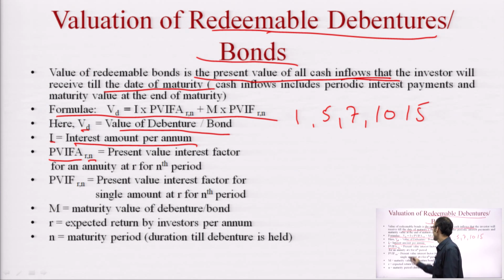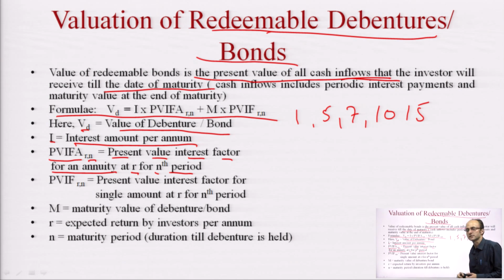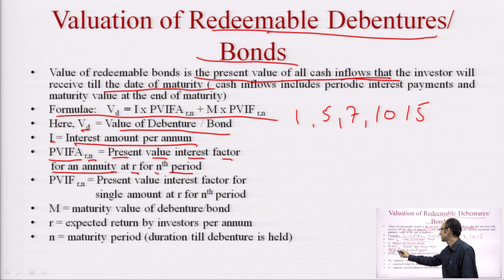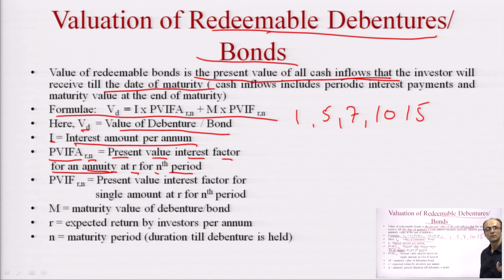PVIFA(R,n) means present value interest factor for an annuity at nth period. Now, there are very important terms that are coming out in this discussion. The first term is the present value interest factor of an annuity. Present value tables are available in financial management books where you can find these present values at a specific rate of percentage for a certain period of time.